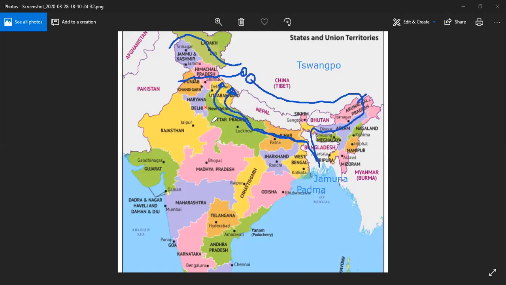Coming to the other rivers, over here we have the Chambal river, and this Chambal river originates from Madhya Pradesh, and the place from where it originates is Janapav. It originates from Madhya Pradesh.